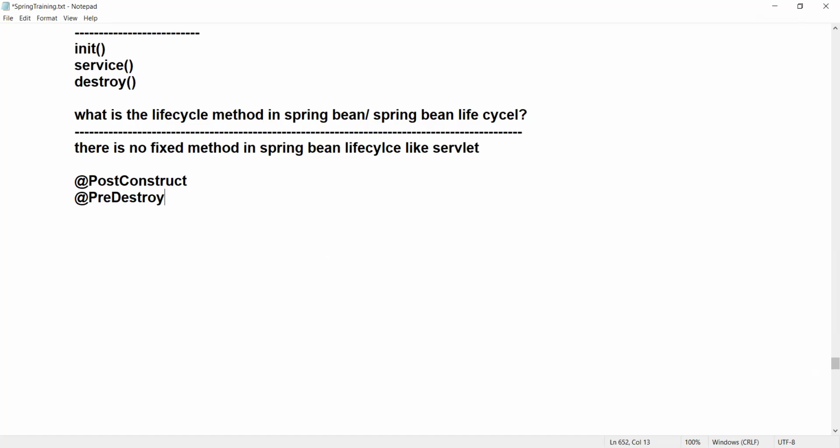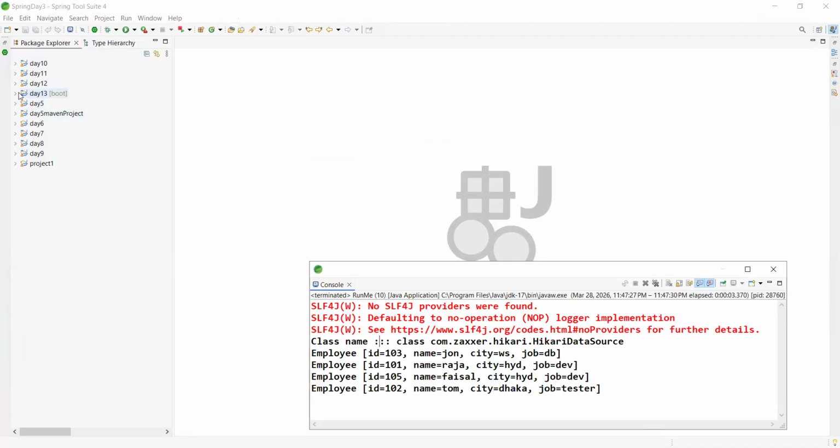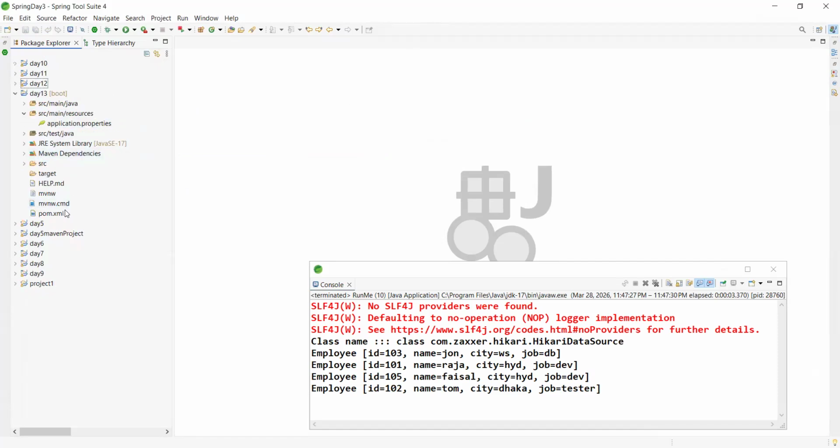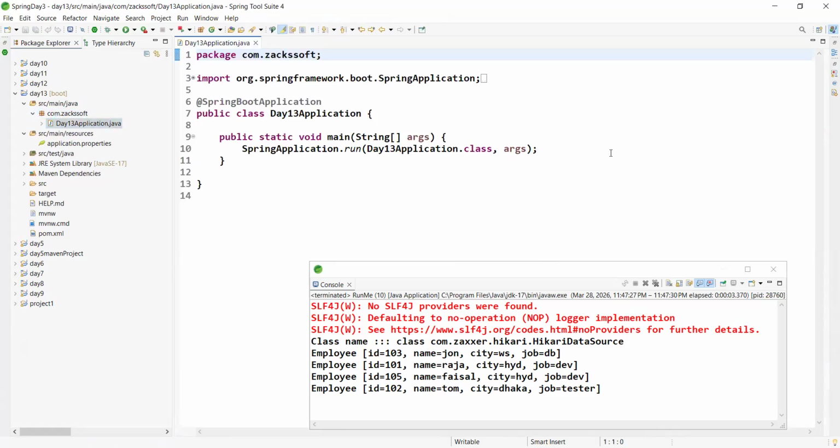Annotation, just observe. To get this annotation, manually we need to add another dependency, right? Yes or no? Can you remember? May or may not. But just wait, let me check the dependency. I can't remember, just a moment. I think there is no dependency.